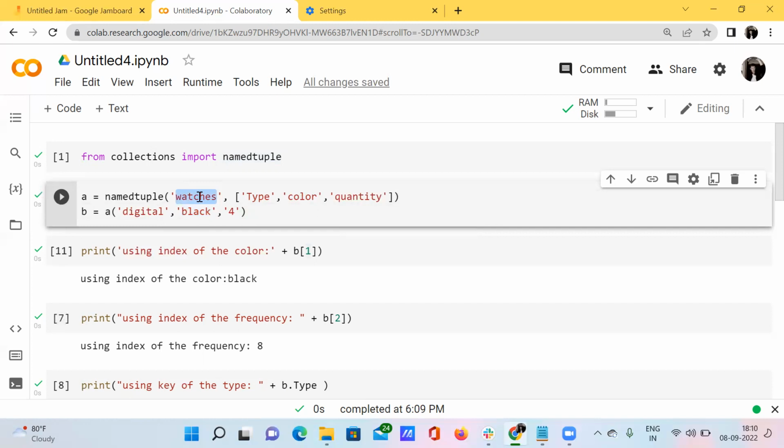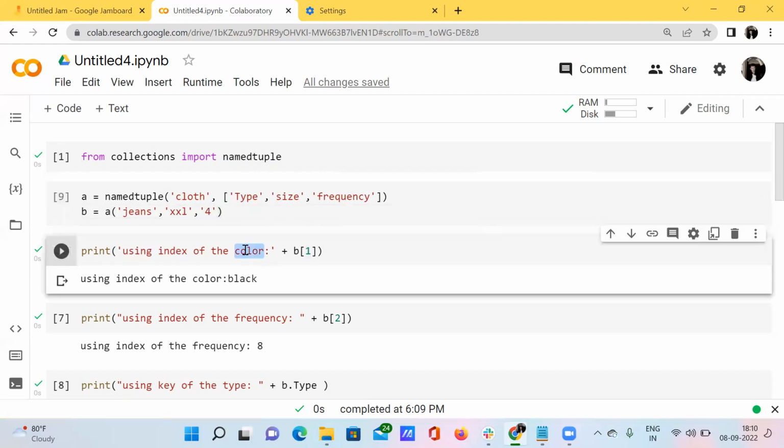So like this. Okay, I'm just changing it back to the original one, like cloth type, size, frequency. So jeans, double XL, 4.